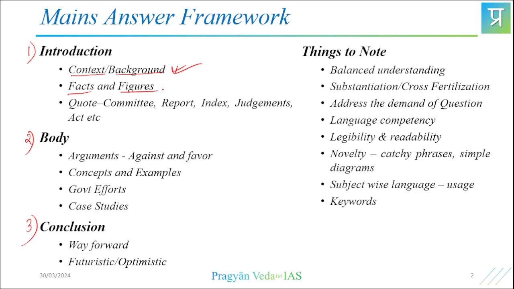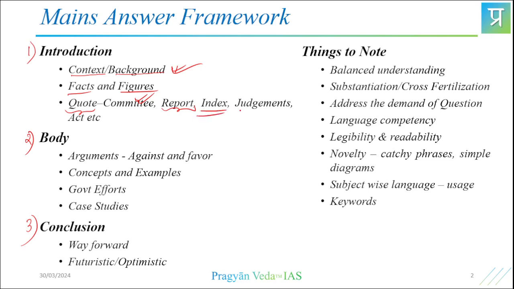A lot of facts and figures you need to gather and keep like an armor, and release each fact and figure subject-wise. Then you can quote some important committees we have across different subjects, polity and economy. We have various committees and reports that are very important. Try to fetch some important components from them, collate them, keep them like an armor and sprinkle them in the answers.